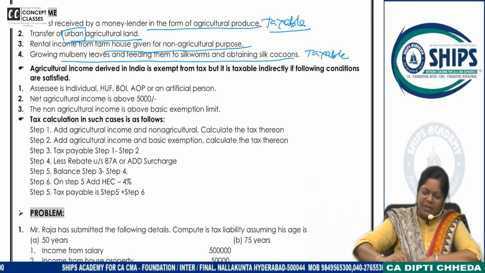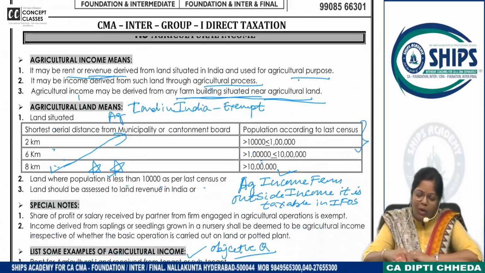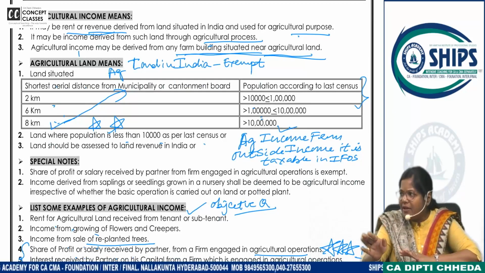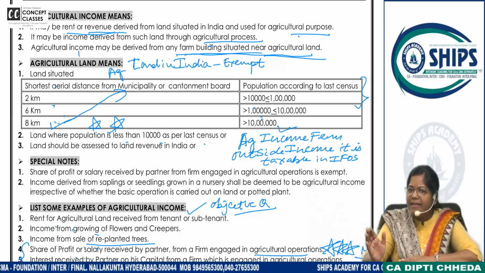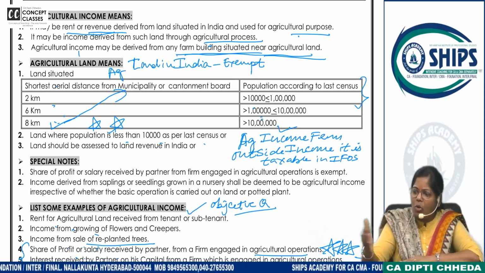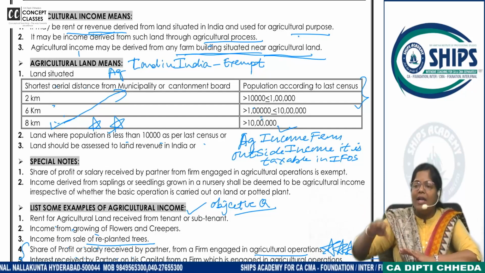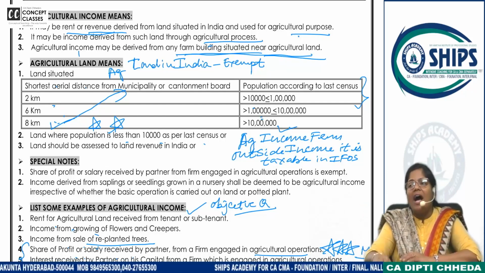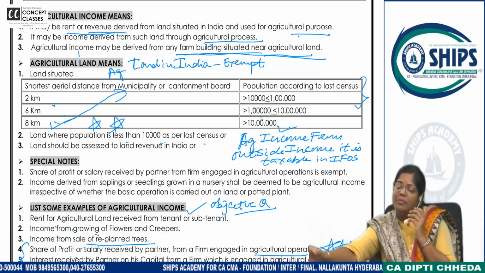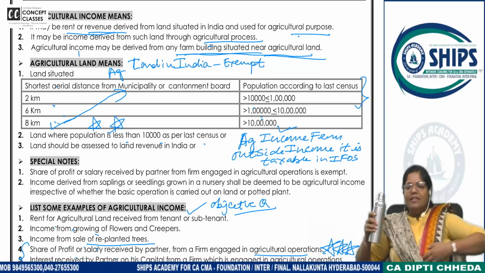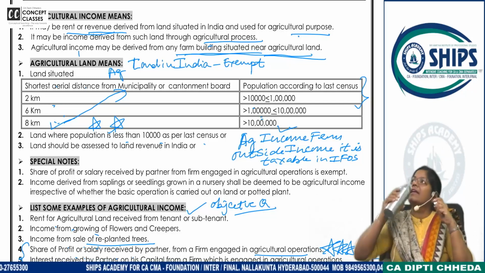Now we have finished here. So 2 minutes break, I am here. Scroll back. What is agricultural land? What is agricultural income? Did you clearly write that agricultural income received from outside India is taxable? Once more, scroll. And now we'll go to the second question: how agricultural income is taxable? But 2 minutes, here only I am. Read, all of you. Scroll up the whole page. Is it all clear or not?